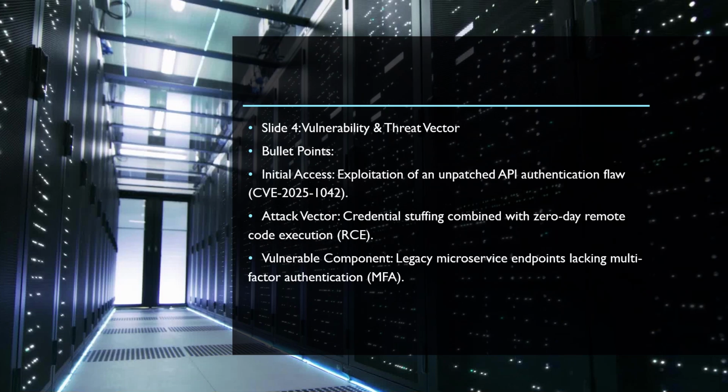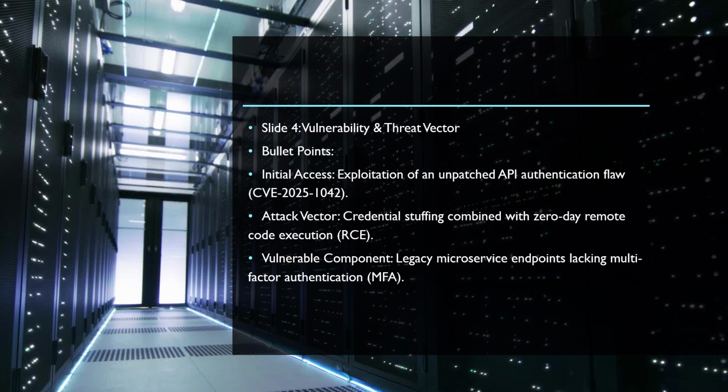Let us examine the technical entry point of this attack. The perpetrators orchestrated a dual-pronged approach for initial access. First, they exploited an unpatched API authentication flaw tracked under the CVE identifier CVE-2025-1042. Second, they combined this exploit with sophisticated credential stuffing techniques.